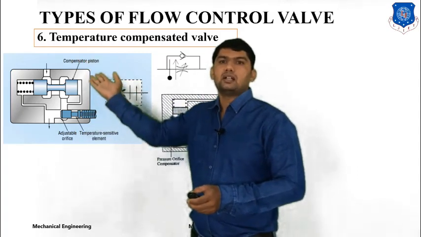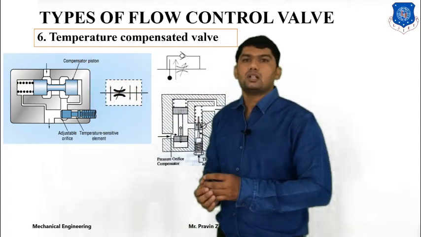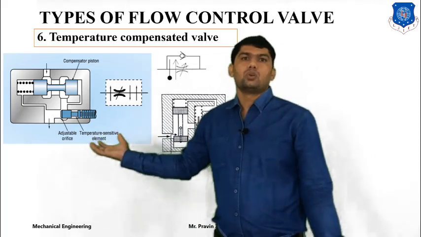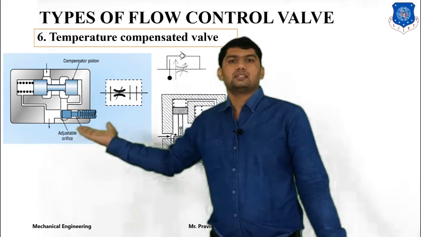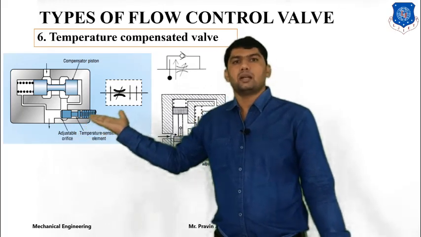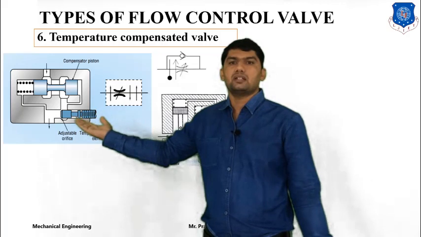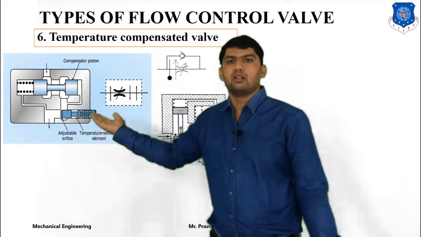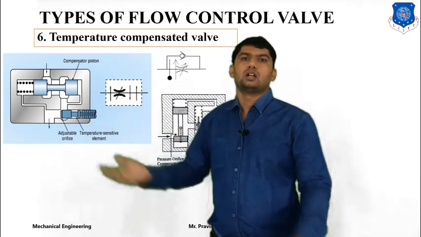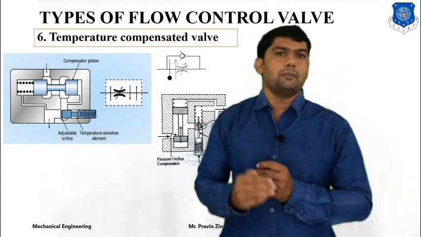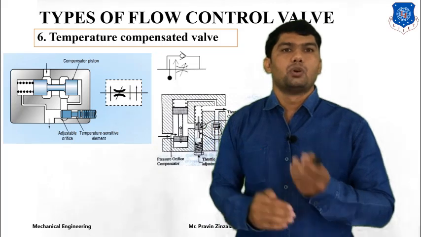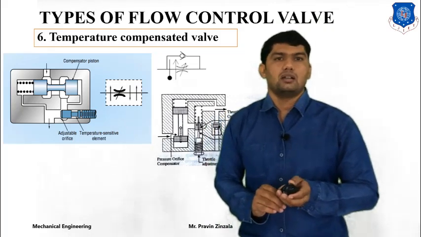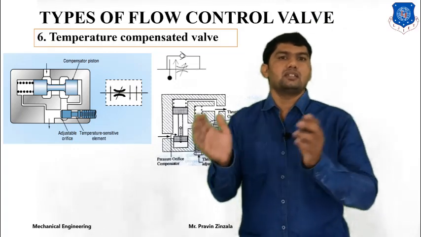Whenever the inlet is connected to the outlet, what happens? Whenever the outlet pressure or the outlet load increases, the pressure increases, so the temperature also increases. As the temperature increases, this spool will expand, and it will create a type of resistance to the flow. So according to the change in temperature, we can change the flow rate. So it's called a temperature compensate flow control valve, which means by changing the temperature, we can change the flow rate.